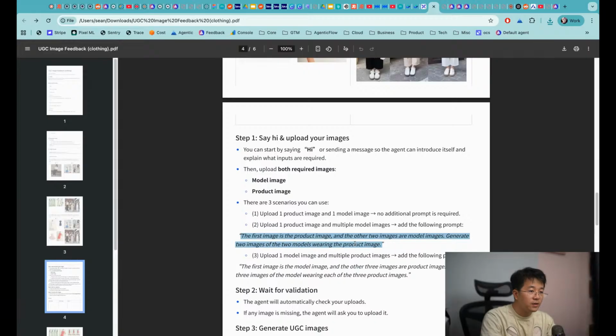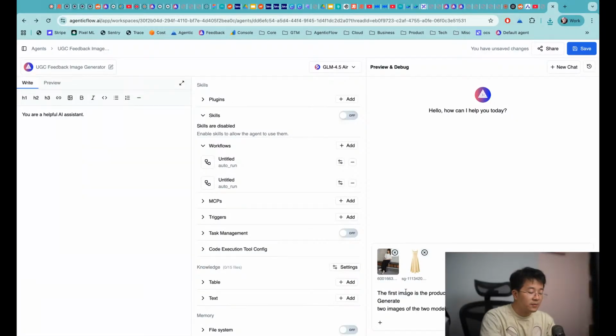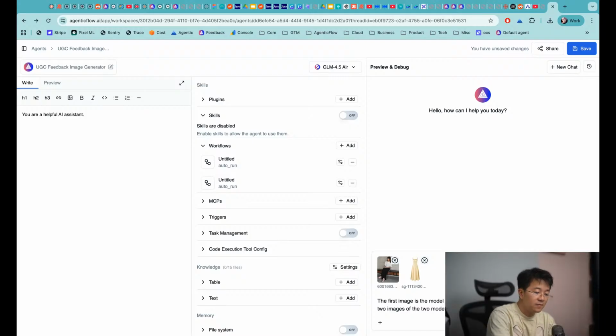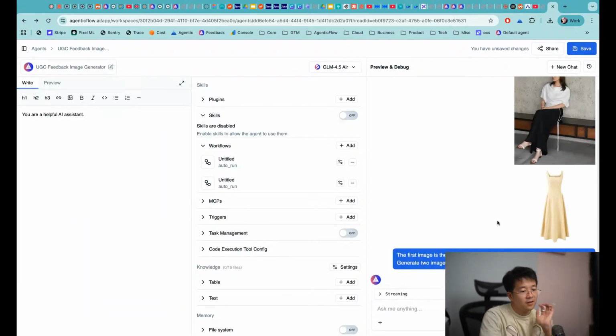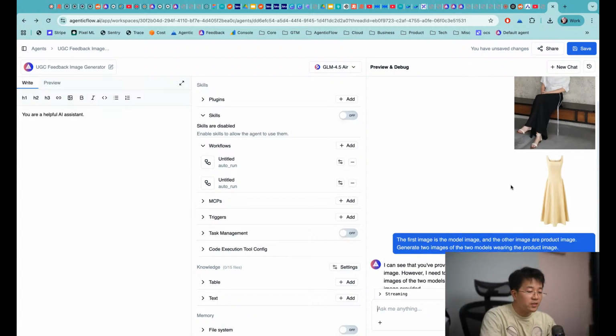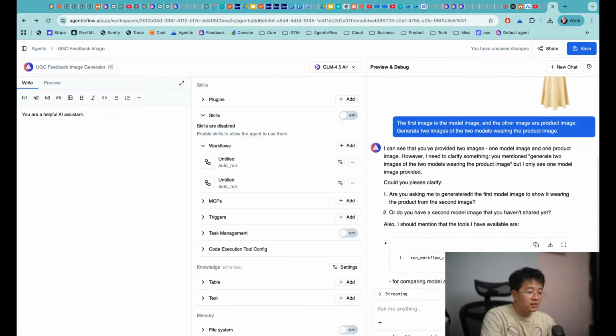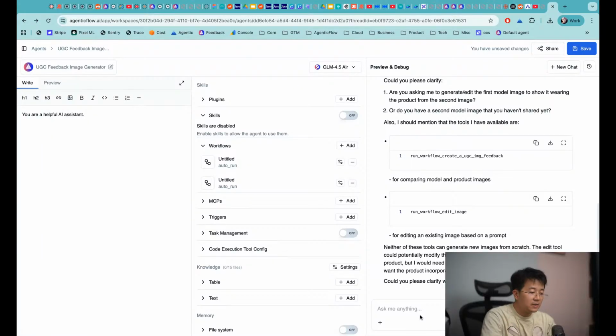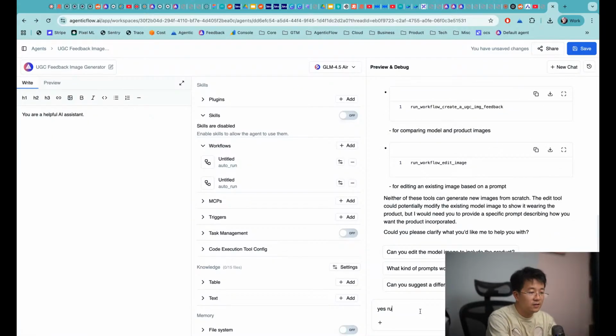Let me copy this part, but I need to change it because my first image is the model image. So let's see. I send two pictures.